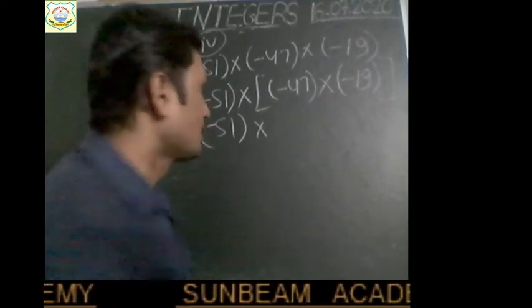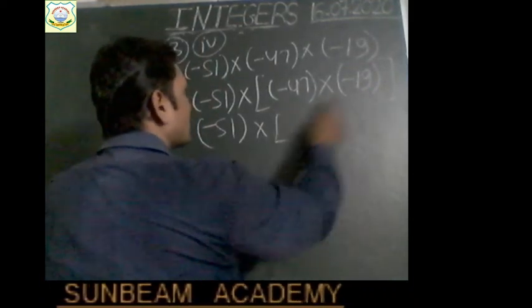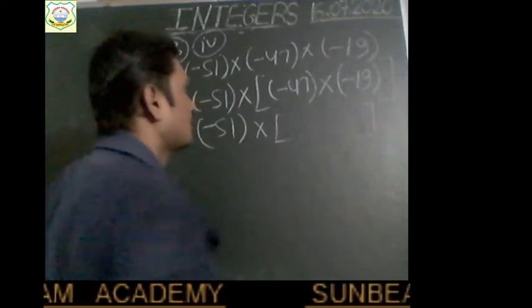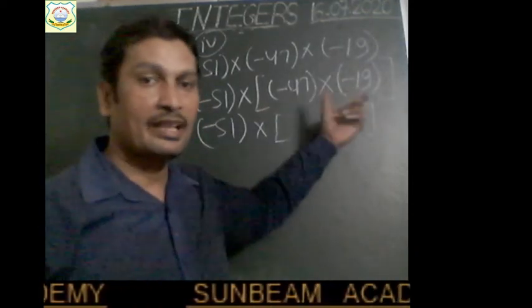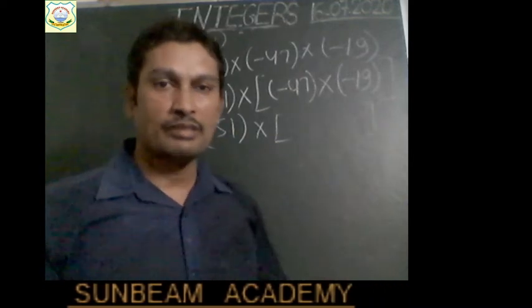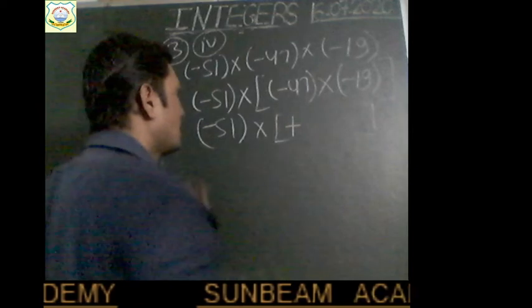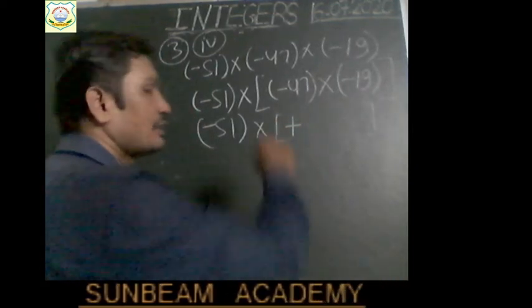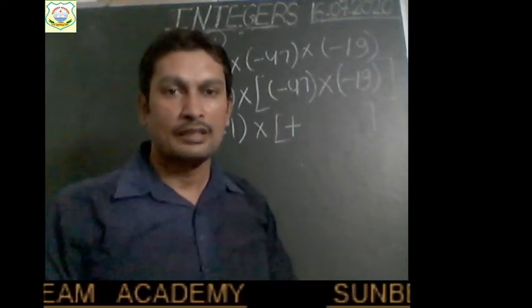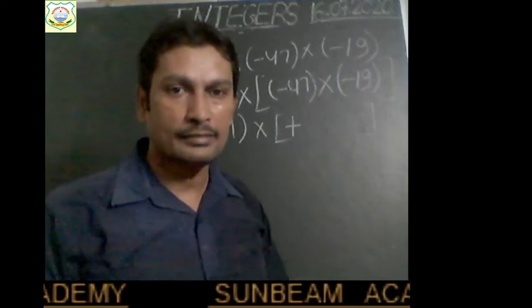Okay. So multiply them. Minus 47 into minus 19. Both are negative. They are having the same sign. So their product will be positive. Right? So put plus sign. Now multiply 19 into 7. 19 sevens are 133. Right?